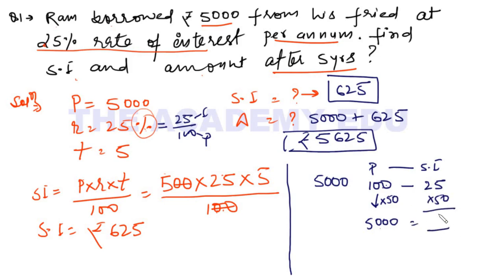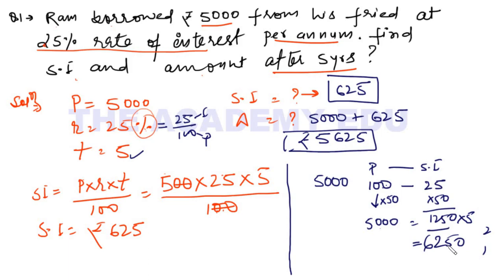So now it is 1250. But this is for 1 year. We have to find the simple interest for 5 years. So multiply by 5. So you will find here 5 5 is 25, 2, 5 2 is 10 plus 2, 12, 1, 5 is 5 plus 6, 6250.